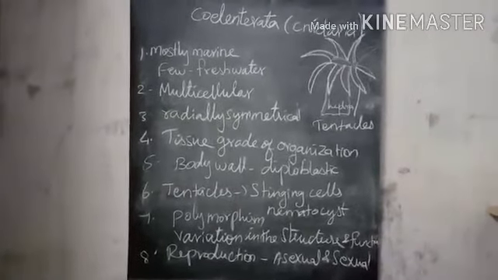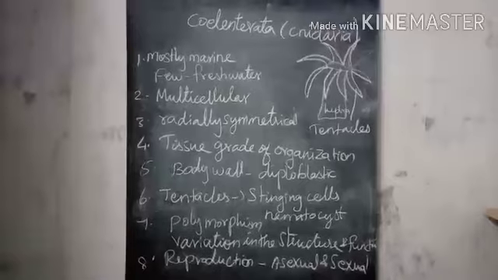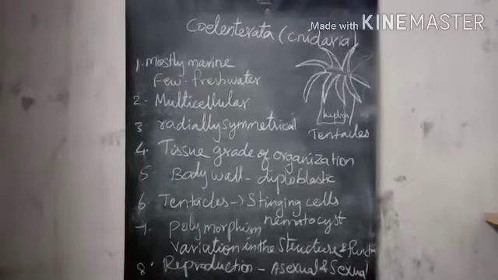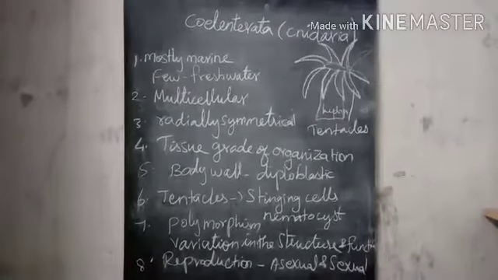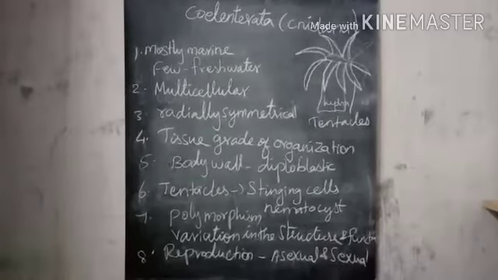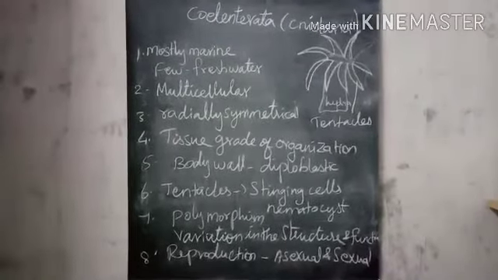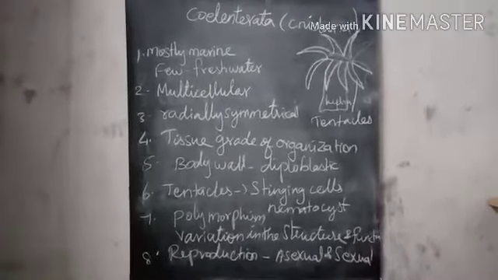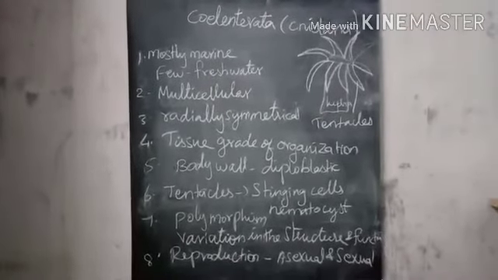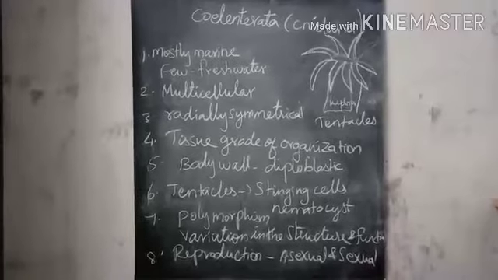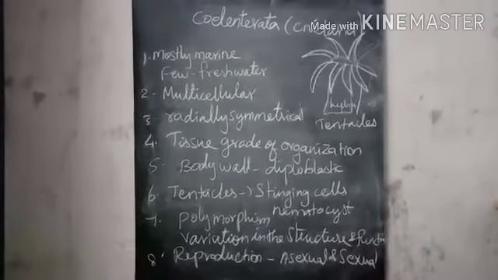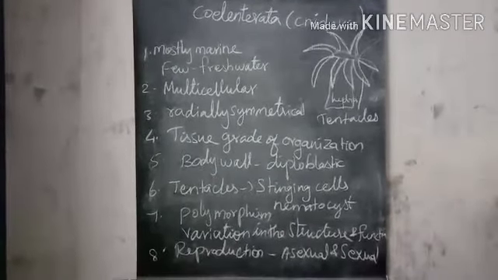Many coelenterates exhibit polymorphism. Poly means many. It exhibits many variations in the structure and function within the same species. They reproduce by both asexual and sexual methods. Example, Hydra, jellyfish.